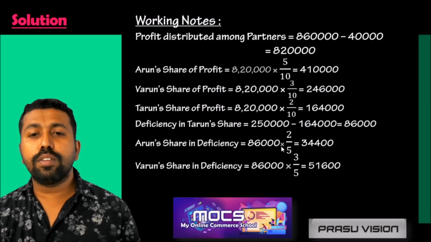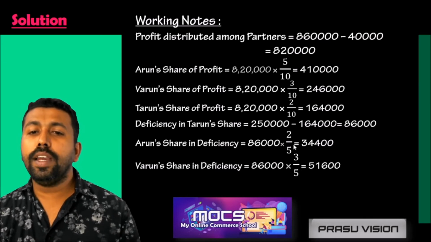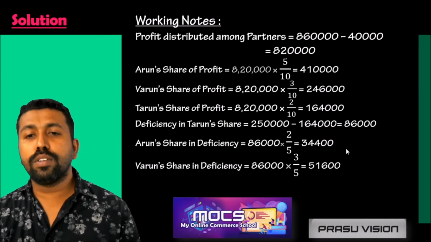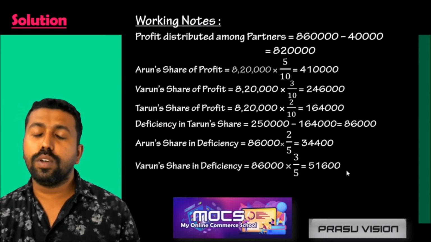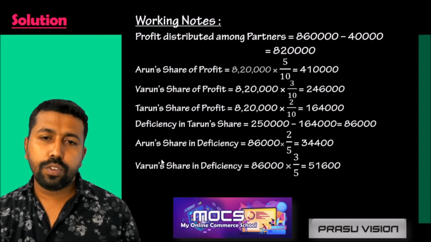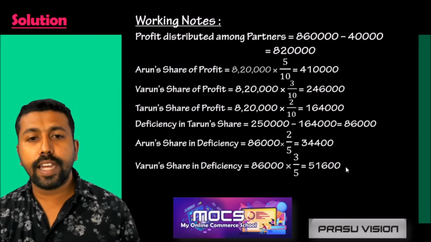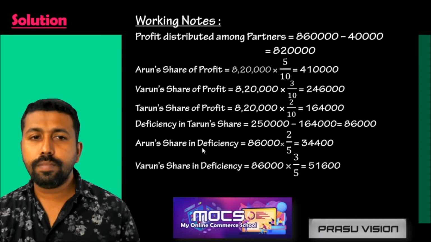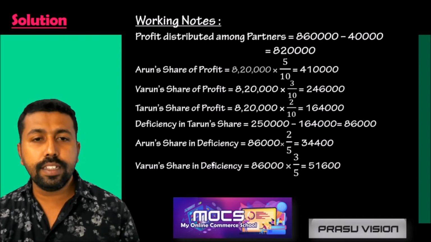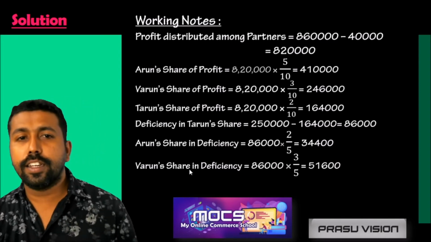We are getting the deficiency 86,000, and it will be shared by Arun and Varun in the specified ratio 2:3. So 86,000 into 2 by 5, 2 plus 3, 5, so 2 by 5, 34,400. Varun's share, 86,000 into 3 by 5, is equal to 51,600. So this way we have to calculate the deficiency, and we have to share the deficiency as per the specified ratio.